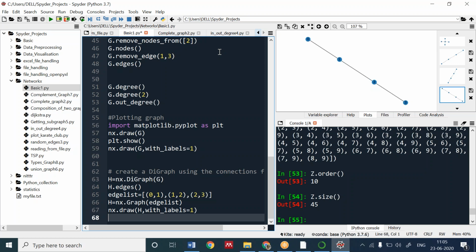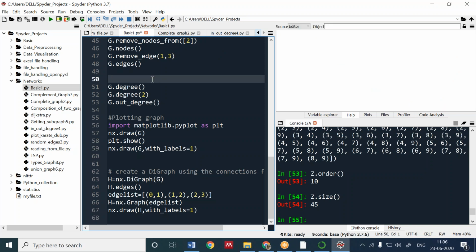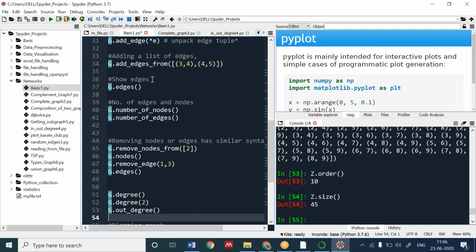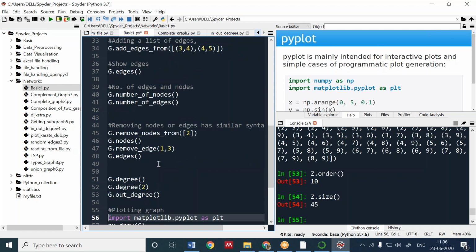Before matplotlib. Okay, the out degree, this one. Before, this is matplotlib. Done that, Anushka? Should I move on?